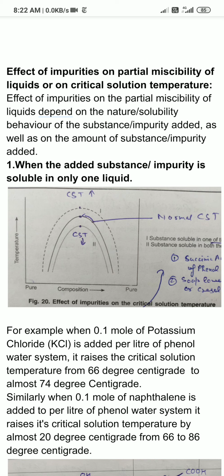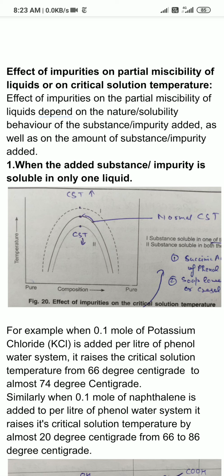So, critical solution temperature increases with the addition of any impurity which is soluble in one solvent. And another example of this is the addition of naphthalene to the phenol water system.